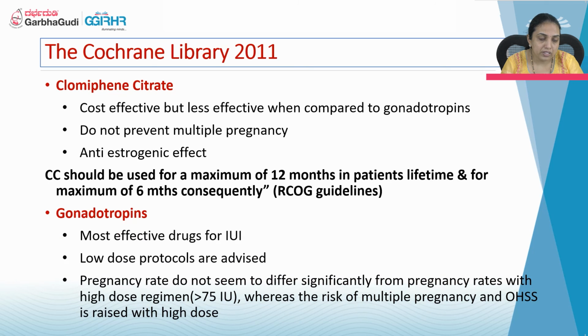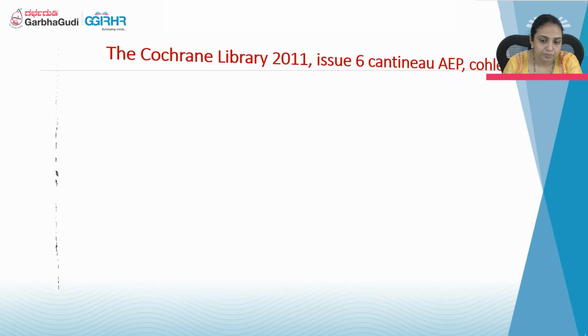Coming to gonadotropins, these are the most effective drugs for IUI. Low dose protocols are advised. Pregnancy rates do not seem to differ significantly from pregnancy rates with high dose regimens, whereas the risk of multiple pregnancy and OHSS is raised with high dose.